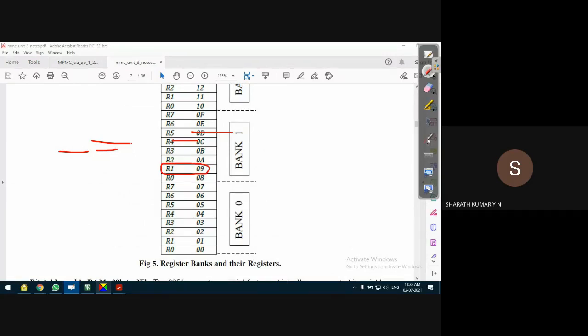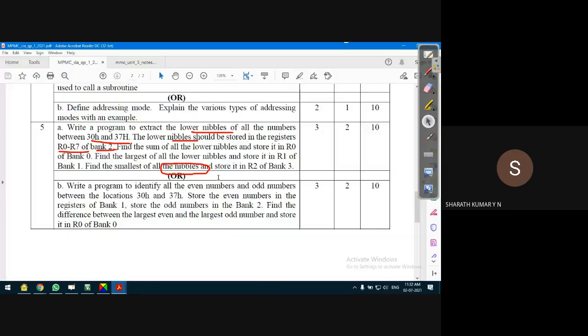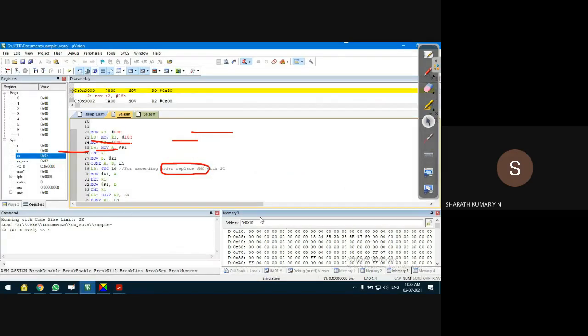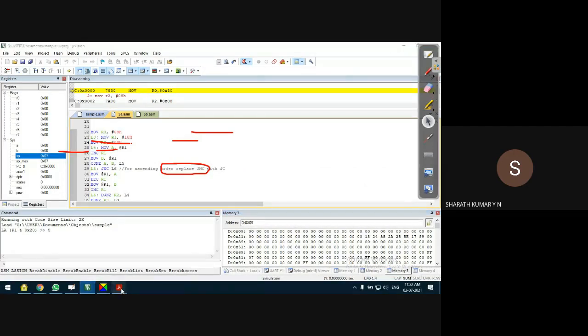So go to the compiler. It should be confirmed again. The largest of all the lower nibbles will be stored in R1 of bank 1, whose address, as we just saw, is 09H. So in this other memory window, open the location 09H. Here you should find the largest of all the lower nibbles.